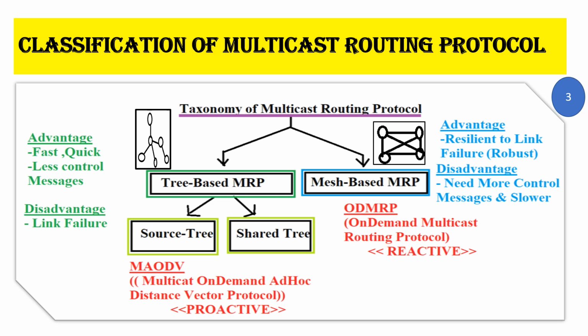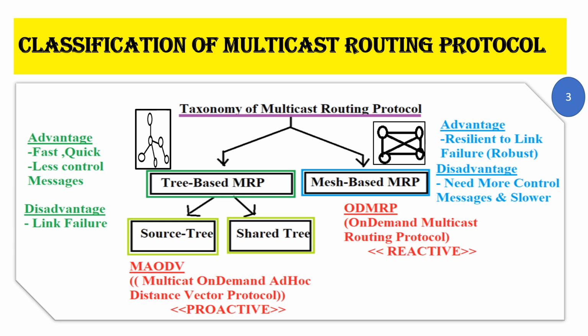So the amount of control messages that you need to use is actually more compared to tree based structure. At the same time, mesh based is more of a horizontal type of communication, so it will be a little bit slower than tree based communication.